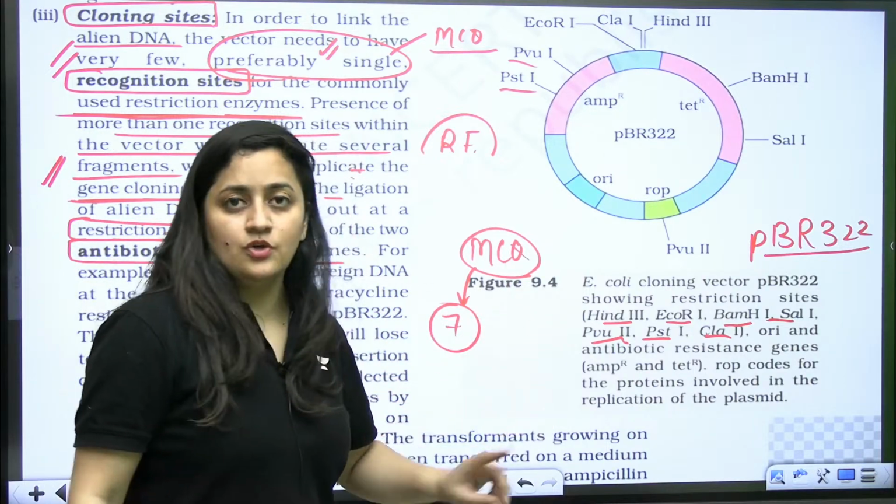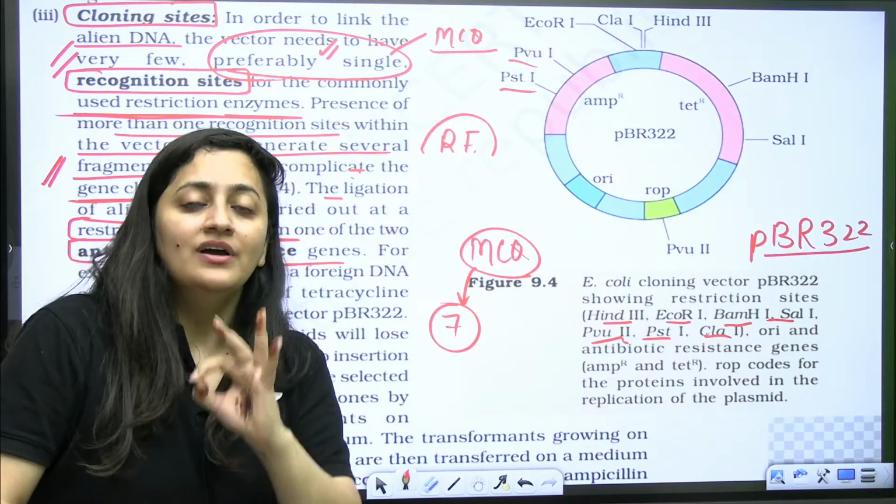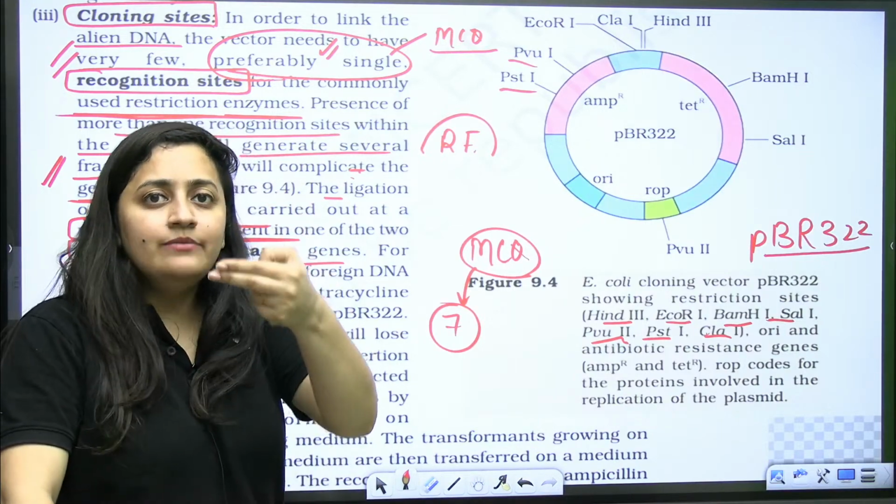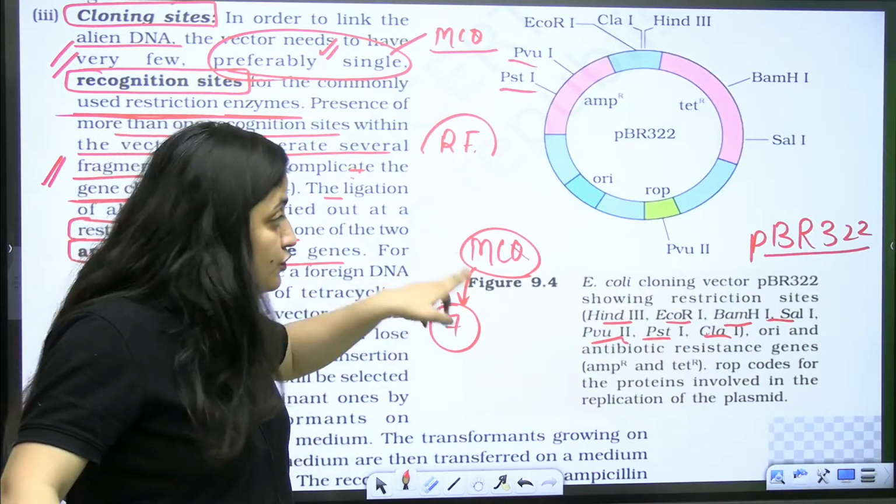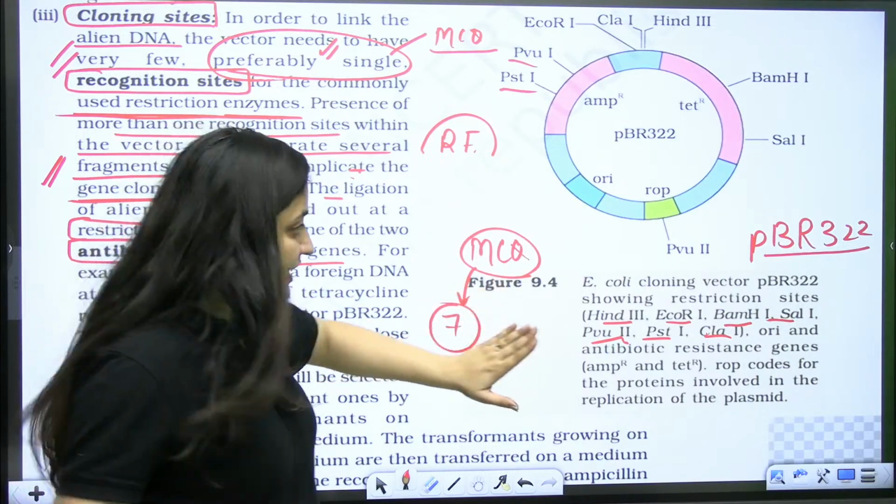And they can even ask you which enzymes have their restriction sites in pBR322. So you need to remember this.